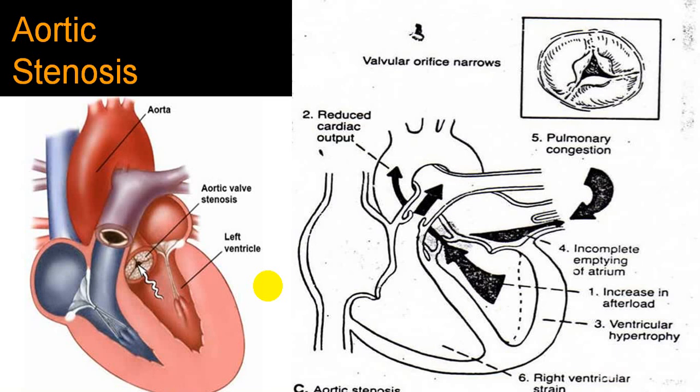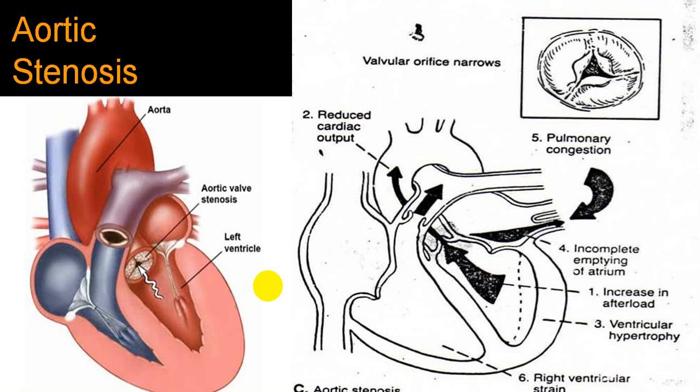Now, as the left ventricle is undergoing hypertrophy, it tries to compensate. Left ventricular end-diastolic volume will remain normal, but systolic volume will increase because of obstruction.